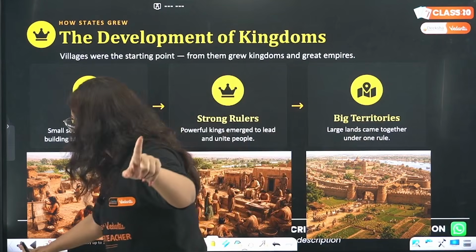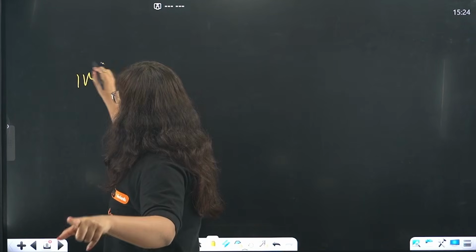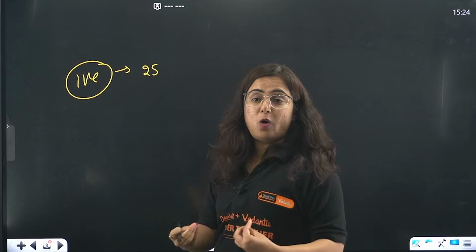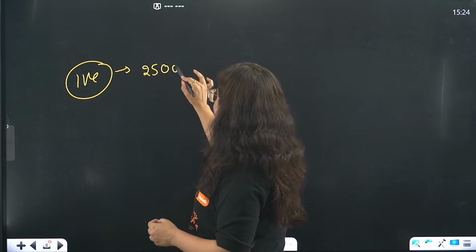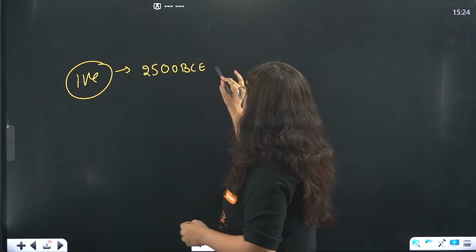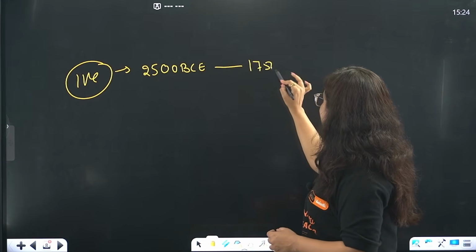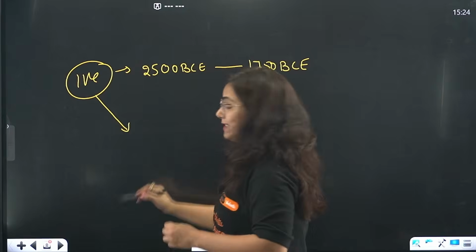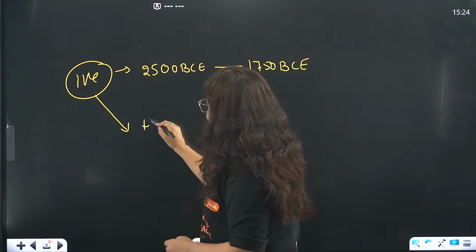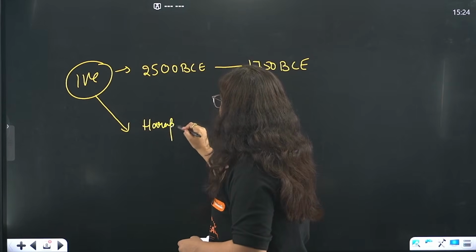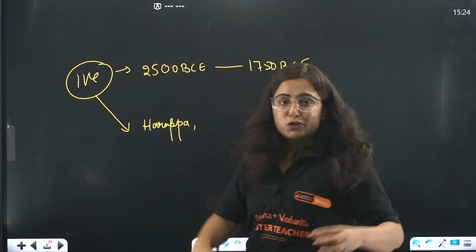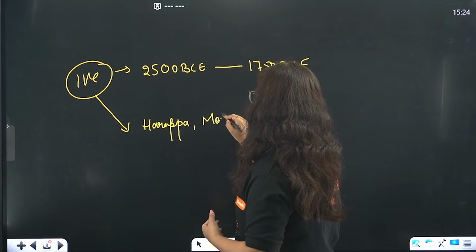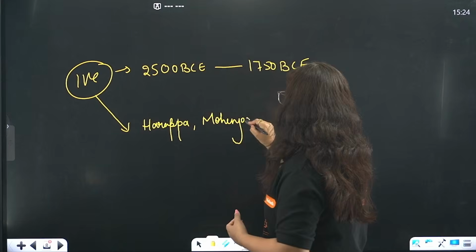If I talk about IVC, that is the Indus Valley civilization, the evidence we got is from around 2500 BC to 1750 BC. This Indus Valley civilization consisted of cities like Harappa, which is right now in Pakistan, near the Sindhu river, the Indus river. Then there was Mohenjo-daro.